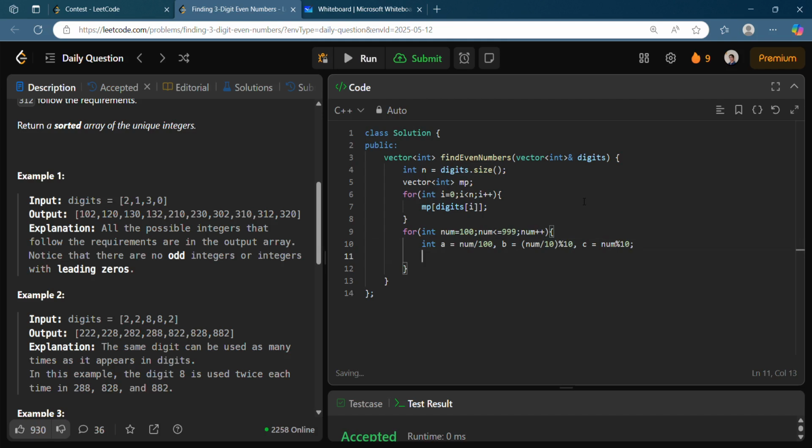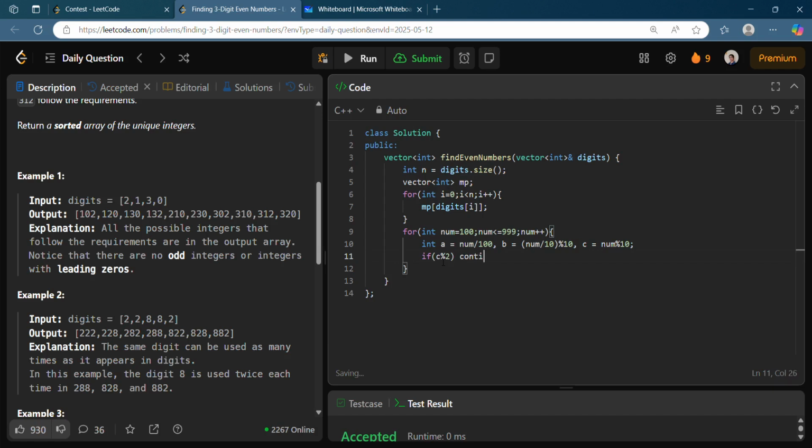Now you need to take care of the even case, right? If a number is even, the last digit is even, so you need to check whether c is even or not. So if you find c to be odd, then what you need to do is continue with the loop.